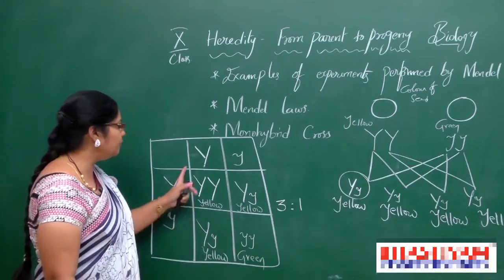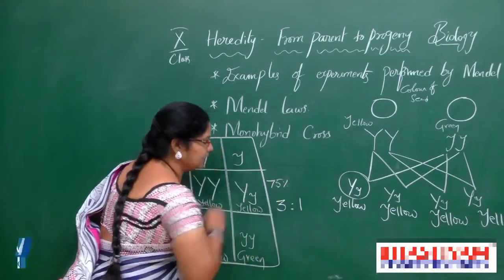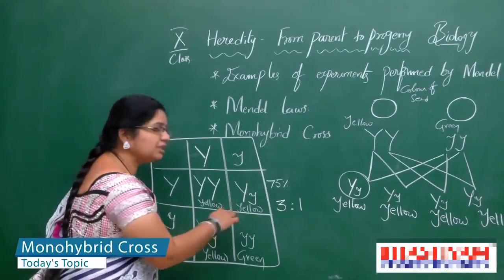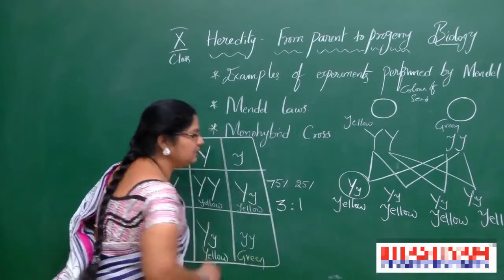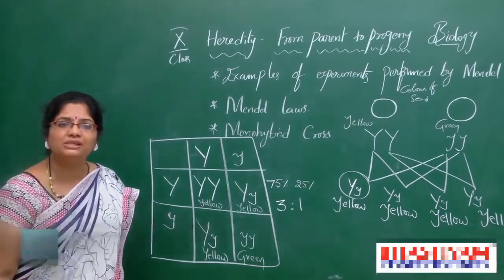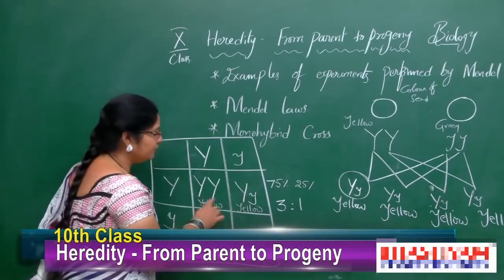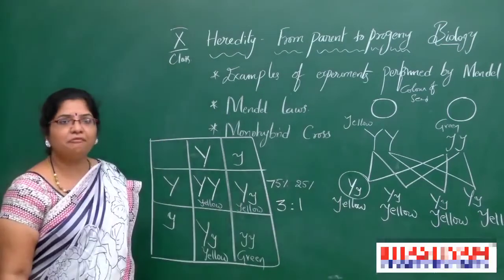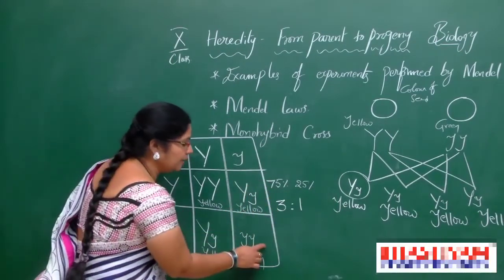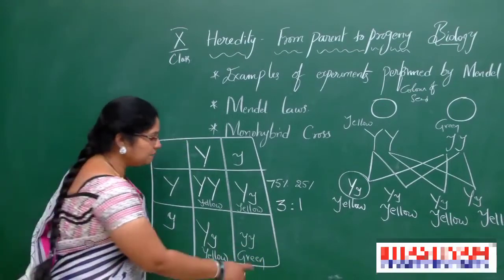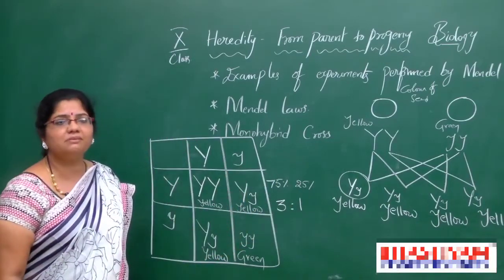If you take the total as 100%, 75% are yellow seed producing plants, only 25% are green seed producing plants. If you divide 100 into 4 parts, 25, 25, 25, that is 75% yellow seed producing plants. Only 1 we observed is green, that means 25% are green seed producing plants.